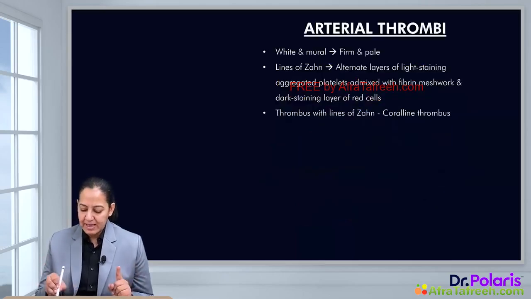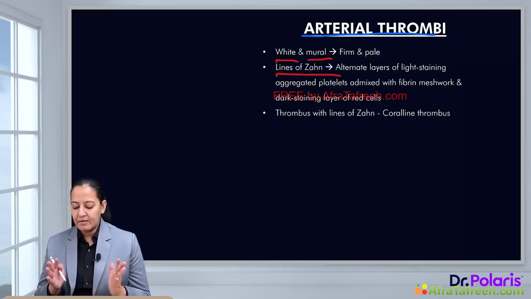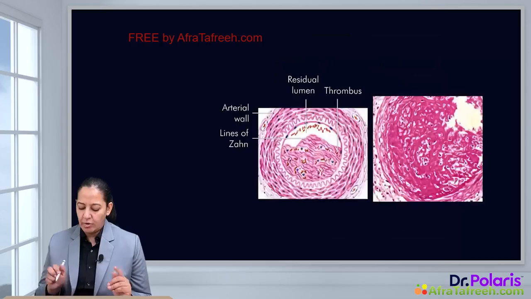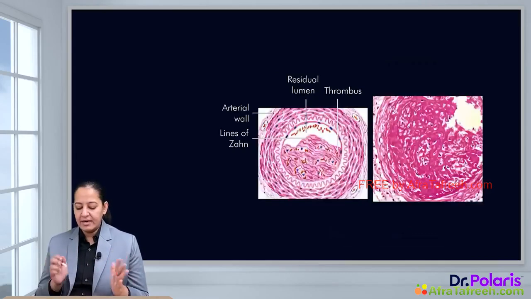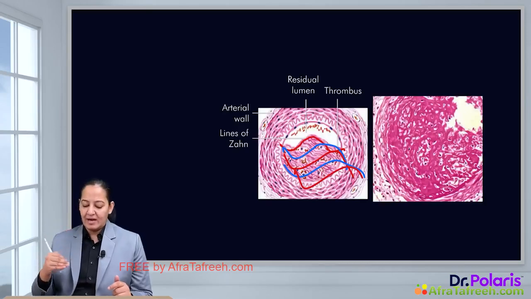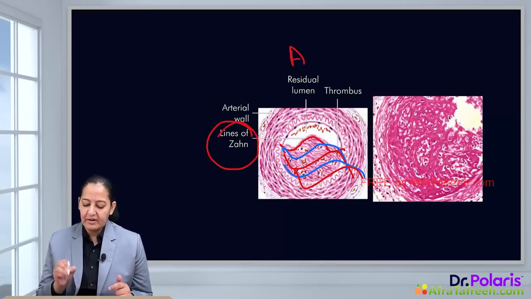So arterial thrombi, as I have told you, are white in color, are mural, and have lines of Zahn. What do you mean by lines of Zahn? Lines of Zahn are alternate light and dark bands. In the arterial thrombus, the platelets are more, which creates the light band, and the fibrin is less, which creates the dark band. So alternate, can you appreciate here in this diagram? This is light, this is dark. Again light, again dark. So alternate light and dark bands are known as lines of Zahn, and it is a feature of arterial thrombus.